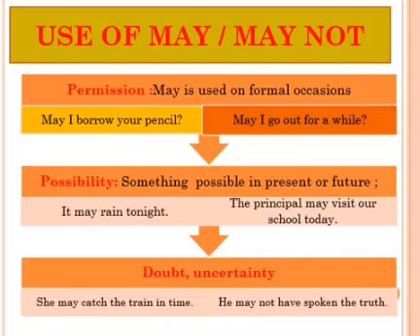It is a doubtful case. So try to repeat after me, children. Use of may and may not in a sentence. May is used for seeking and granting permission. For example, may I borrow your pencil? May I go out for a while? You may join their group for this task, etc.